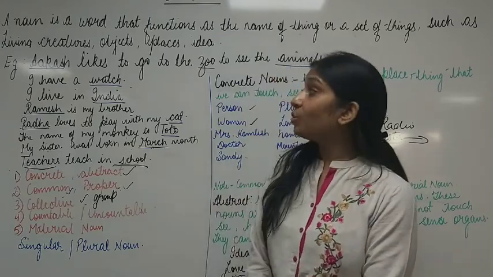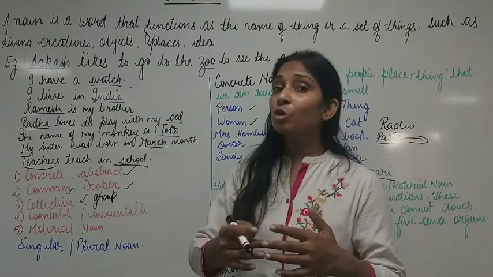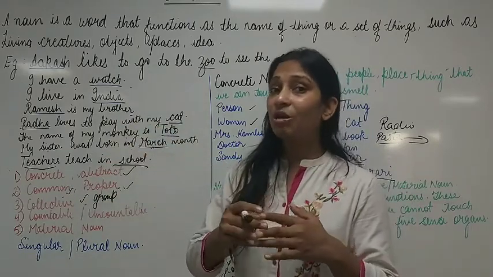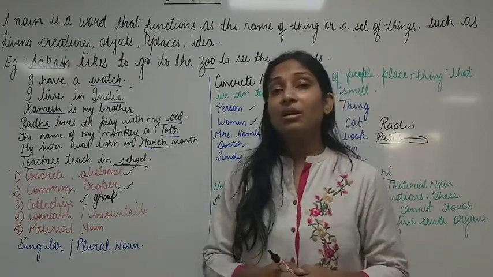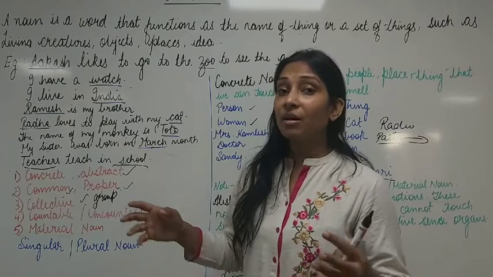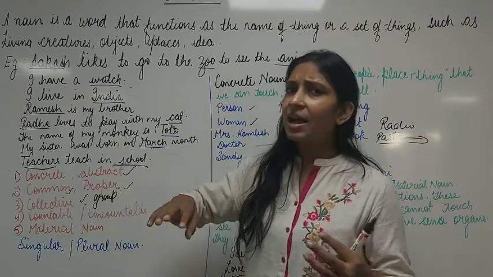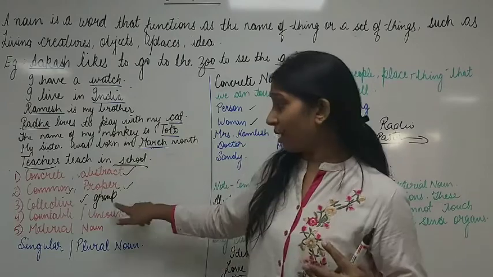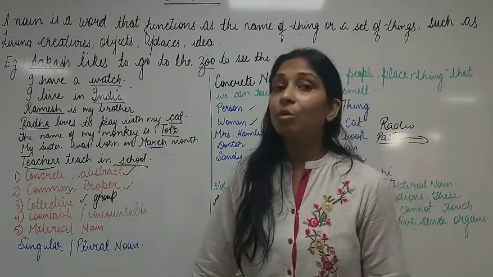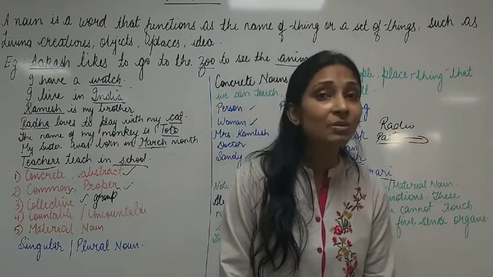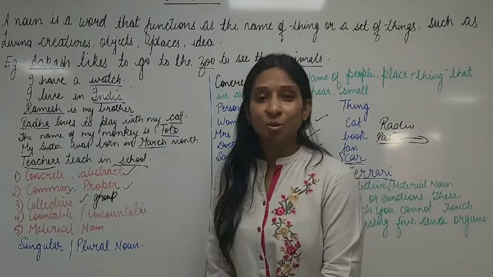Then I told you a few examples of noun. Children, you are also supposed to make at least 10 examples of noun in your registers. Clear? Now then I told you that nouns are concrete noun, abstract noun. Under concrete noun we are going to understand proper noun, common noun, collective noun and material noun. But I am also going to discuss with you countable nouns, uncountable nouns, then singular nouns and plural nouns.